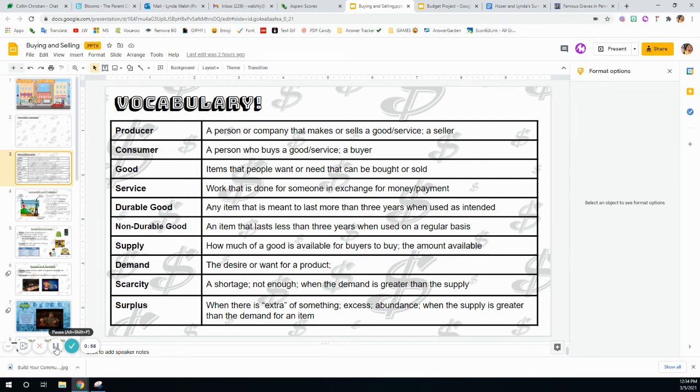on a regular basis. Supply is how much of a good is available for buyers to buy. It's the amount that there is. Demand is the desire or want for a product. Scarcity is a shortage. It's when there's not enough. When the demand for the product is greater than the supply. Low supply means scarcity. Surplus, when there is extra of something, an abundance or excess. When the supply of something is greater than the demand.